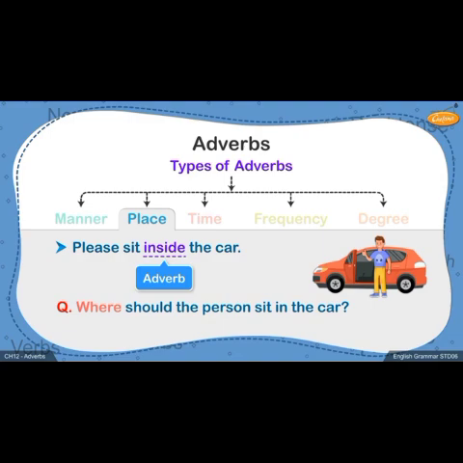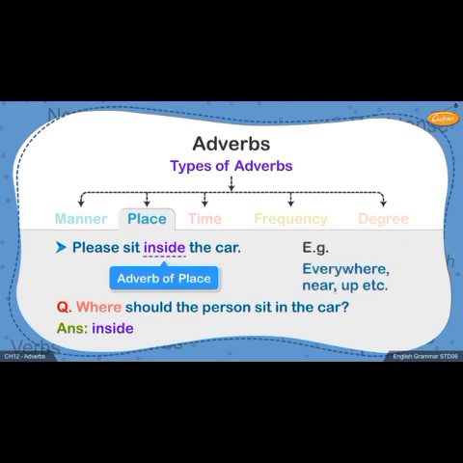Where should the person sit in the car? We get the answer, inside. Since the word tells us more about the place where the person should sit, the word inside is termed as an adverb of place. Words like everywhere, near, and up are other examples of adverbs of place.